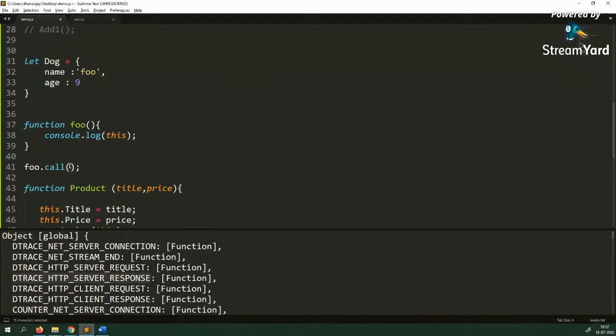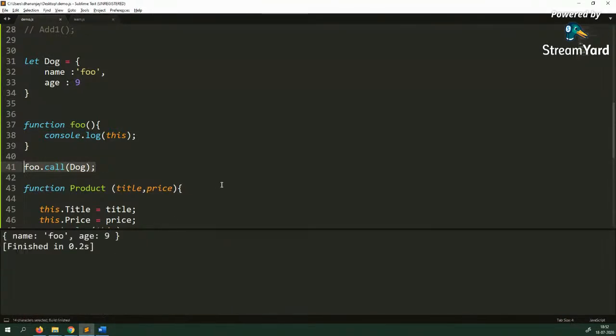And the whole purpose of calling this function indirectly is to pass the value of this manually, to control the value of this manually. So here I can say foo.call, and then I want to pass that dog object. So here I'm passing that dog object. I'm calling that indirectly. And if I run this, you see that now the value of this is that dog object.